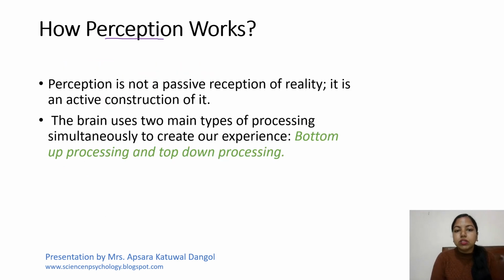How perception works. Perception is not a passive reception of reality, it is an active construction of it. The brain uses two main types of processing simultaneously to create our experience. So how does our perception work? It works through bottom-up processing and top-down processing.